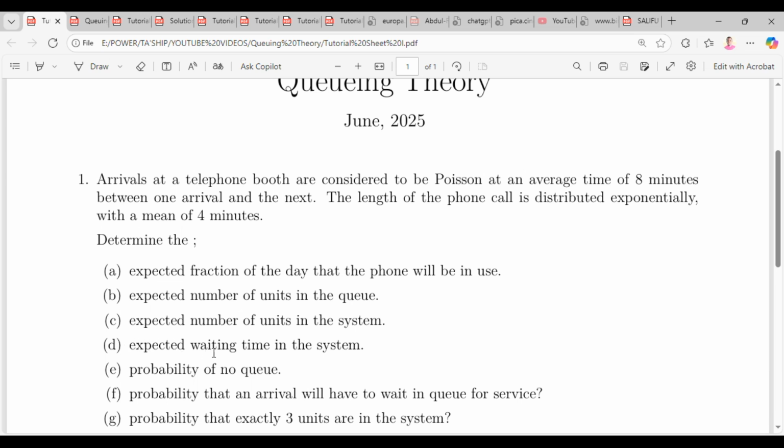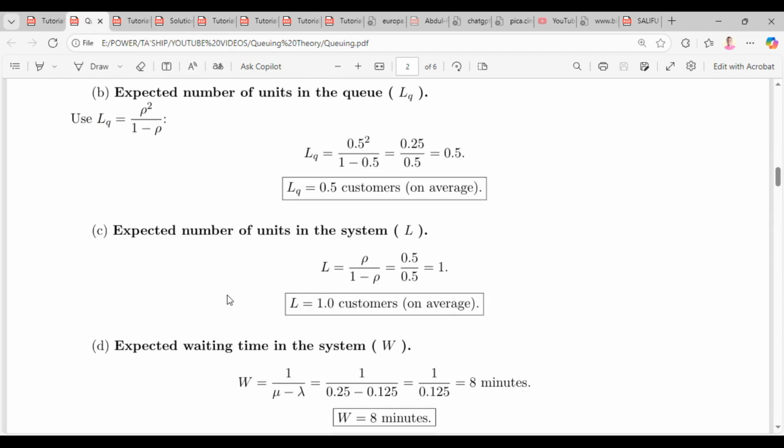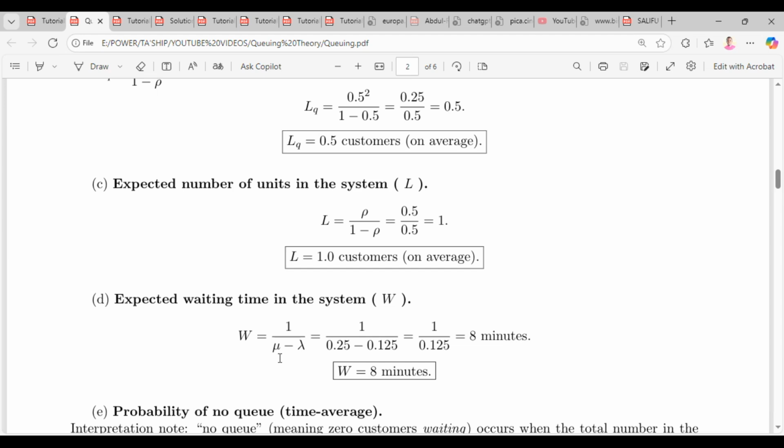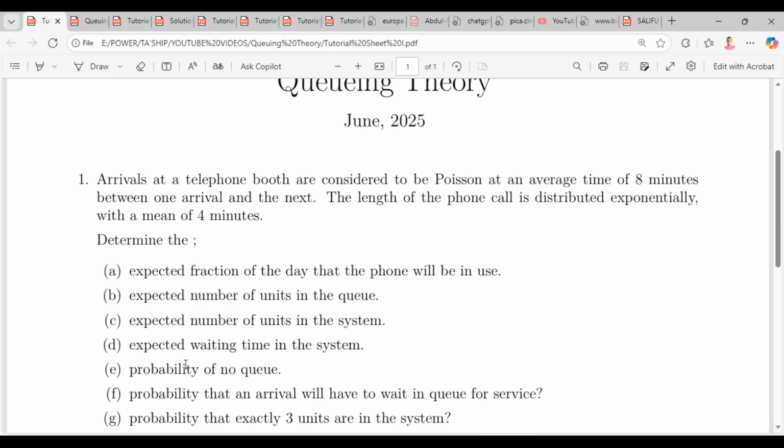So the expected waiting time in the system. Expected waiting time, that is W. But which of the W's is it going to be, WS or WQ? It's WS because it's the system. So WS is given by 1 over mu minus lambda, and we get 8 minutes. Okay, good.